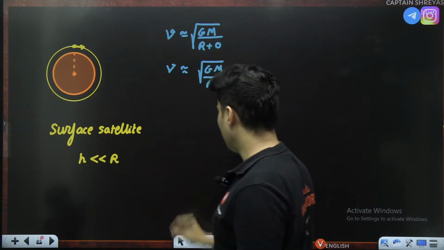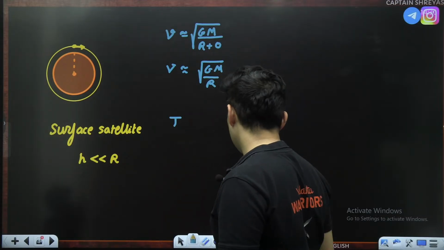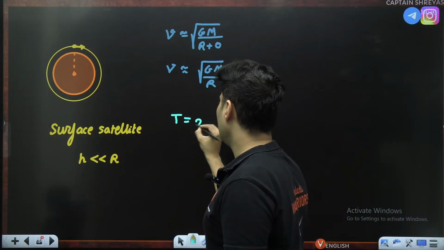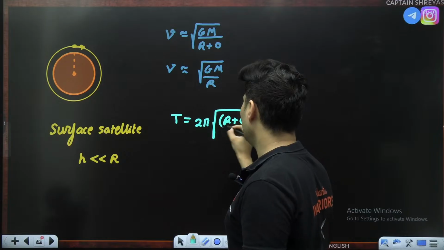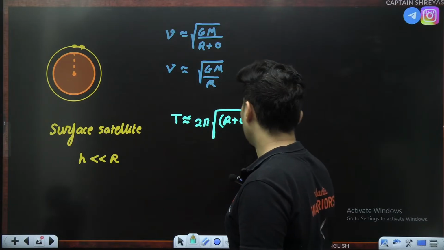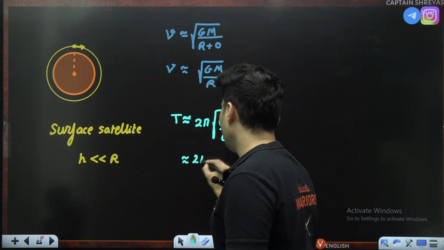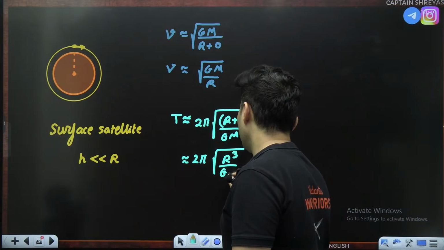That is what the speed will become. In fact, even the time period, if you remember, we have written down the formula, will now become 2 pi root of (r plus negligible value) whole cube by GM, which will approximately be 2 pi root of r cube divided by GM.